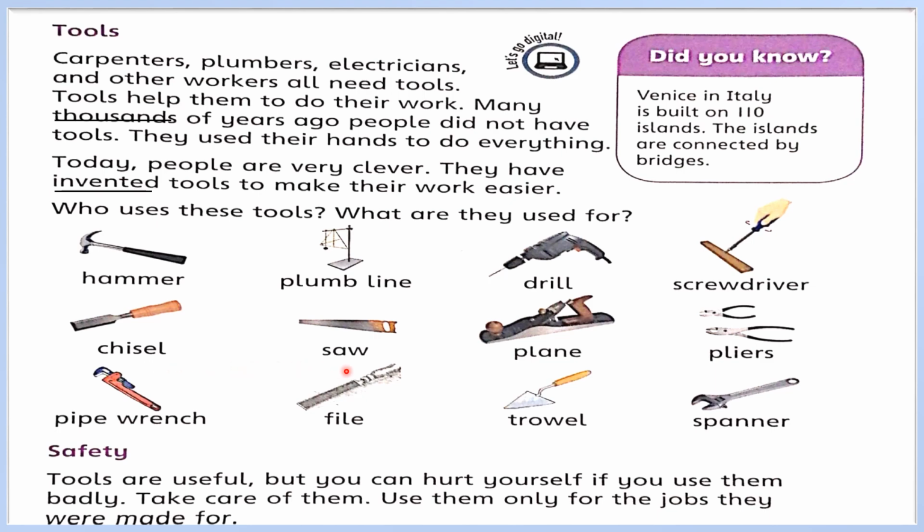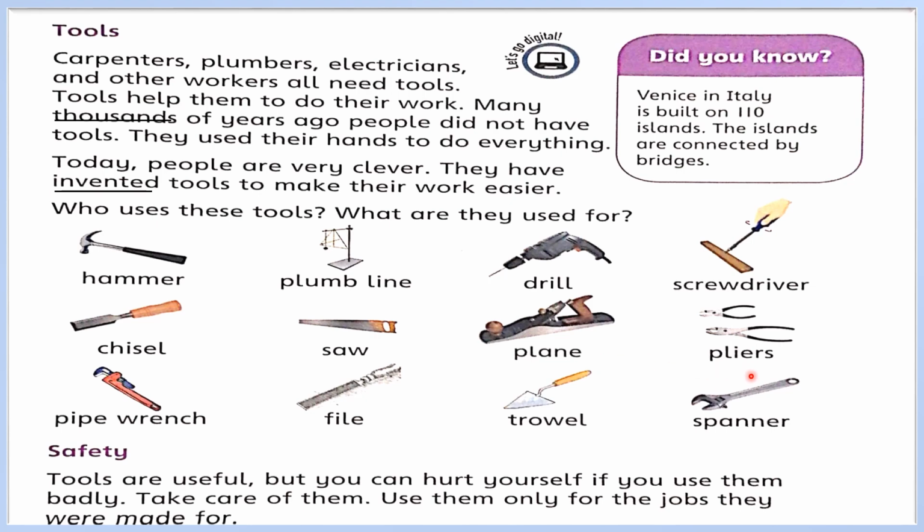Saw. It is also a cutting tool. Mostly this tool is used by a carpenter. Plane. A plane is also used by a carpenter to smooth the surface of the wood.